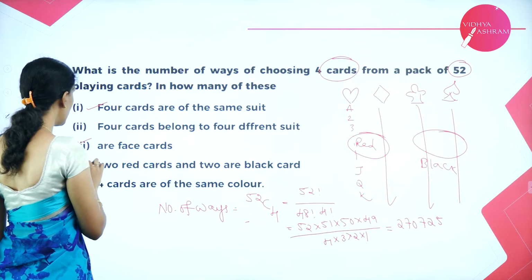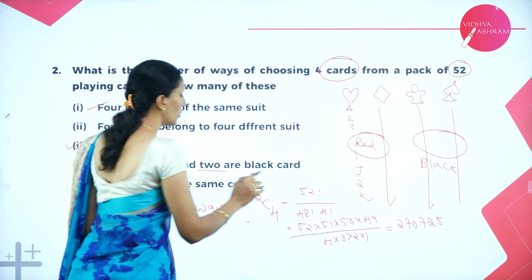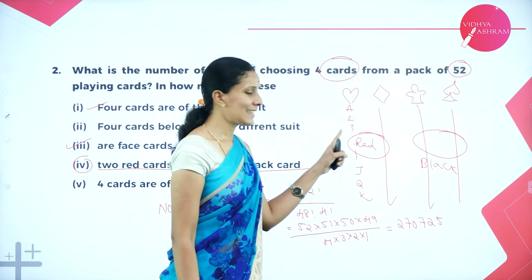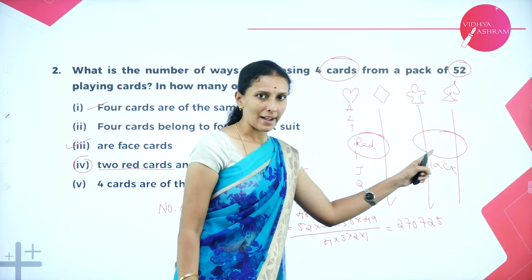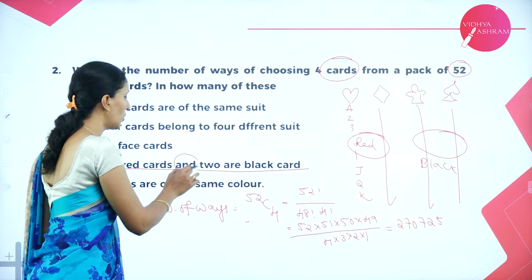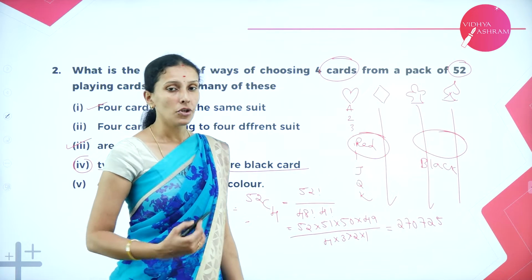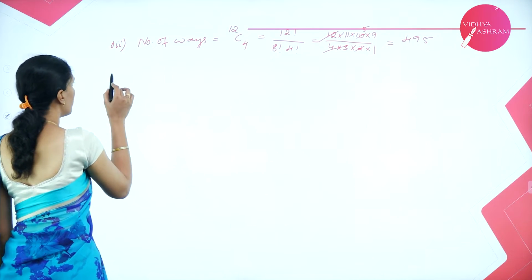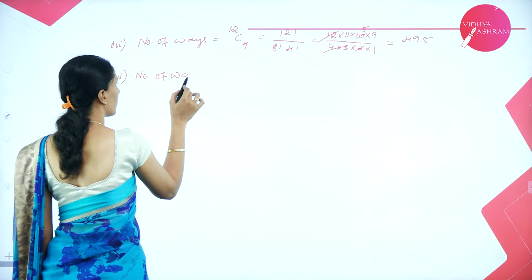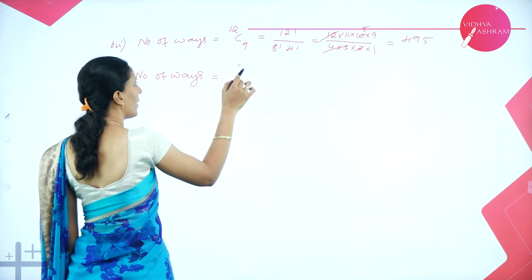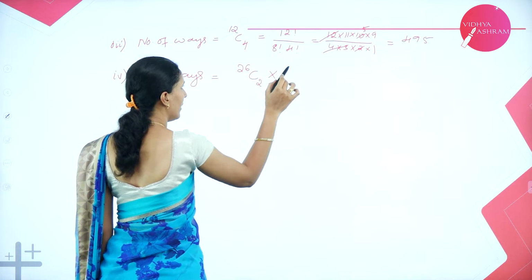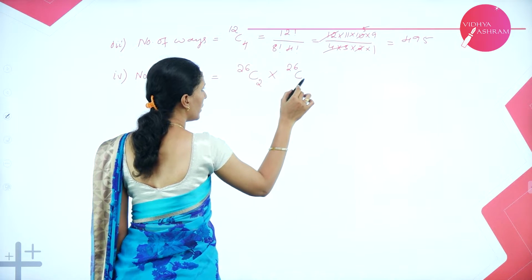The next question is 2 red cards and 2 black cards. So we have 26 red cards and 26 black cards, 13 plus 13, 13 plus 13. We are supposed to calculate 2 red and 2 black. So how can we select? Now for the fourth one, number of ways: we have 26 red cards, out of that we need only 2, and 26 black cards, out of that we need only 2.